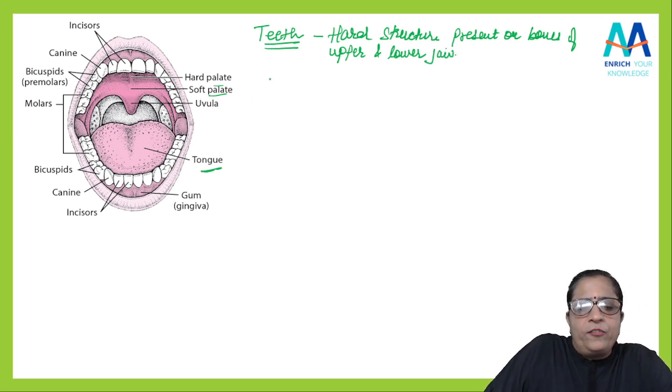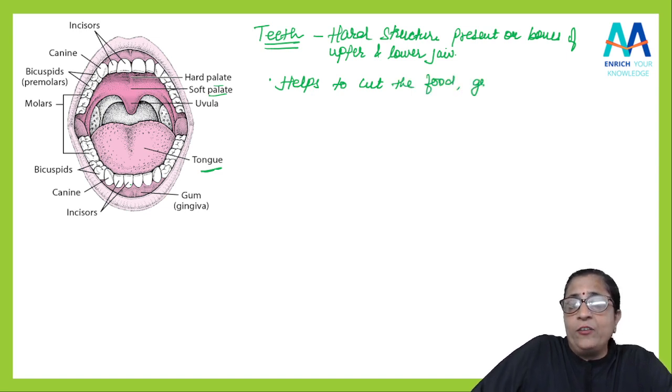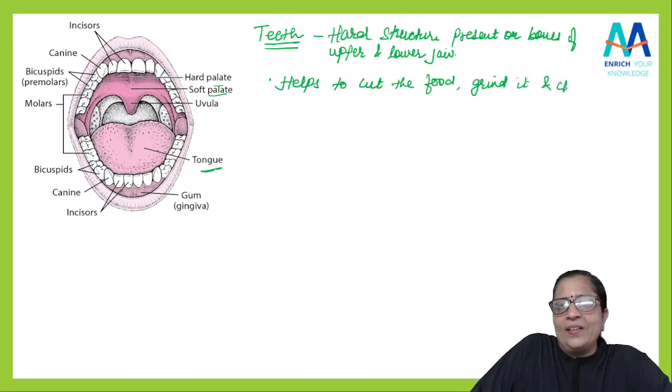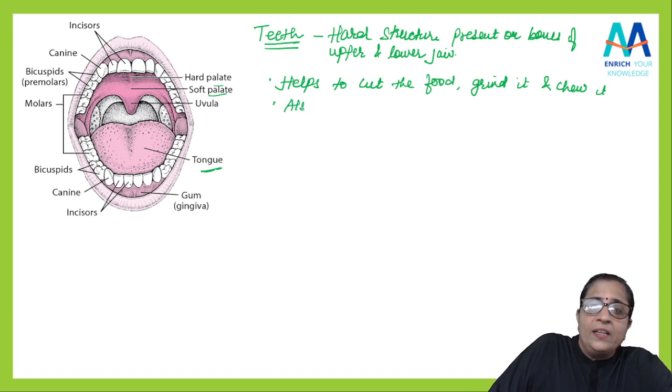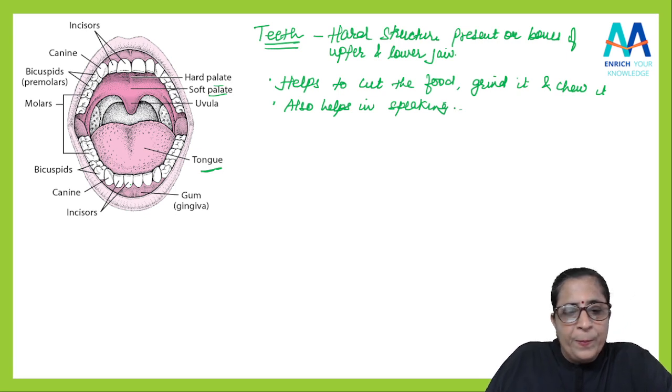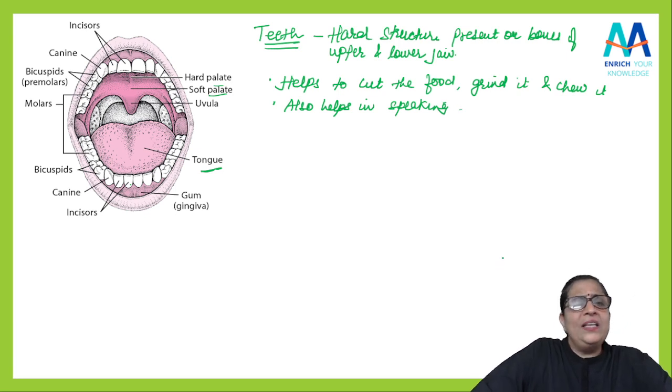What is the role of teeth? It helps to cut the food, definitely. Grind the food, it does the work of a mixie, and also chew it. Also, teeth help in speaking. Just like the tongue, you can write that teeth also help in speaking. Got it? Now, this is the upper jaw and lower jaw, and the teeth are present.